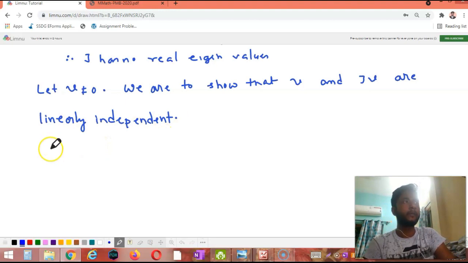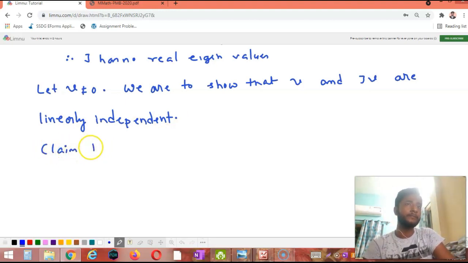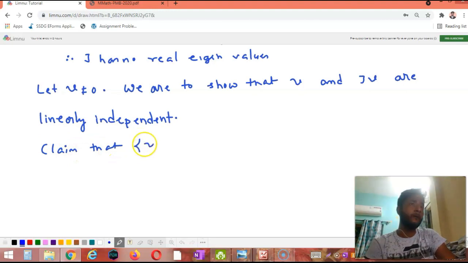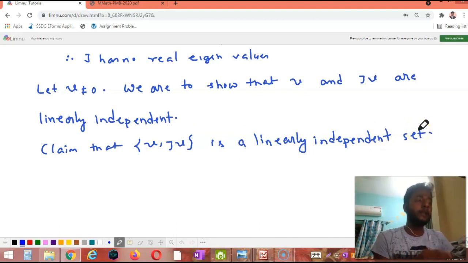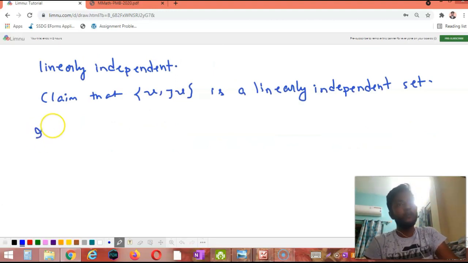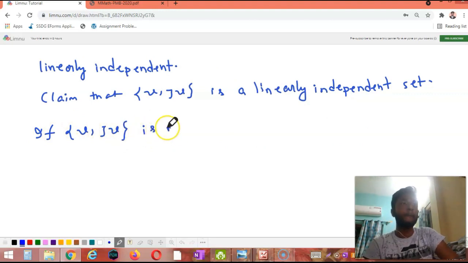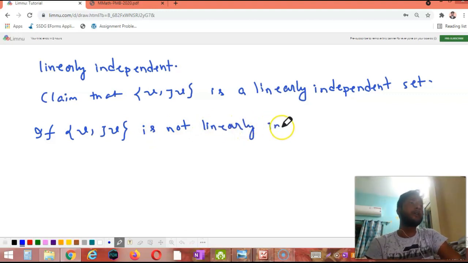Now I claim that the set V, JV is a linearly independent set. Now if not, suppose V, JV is not linearly independent.